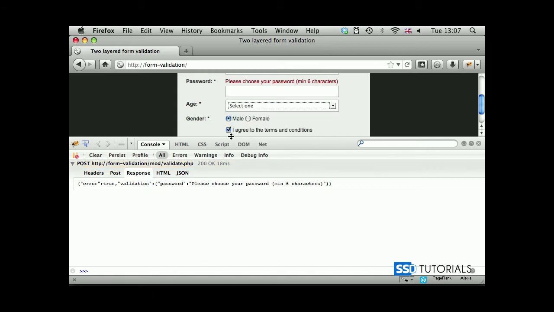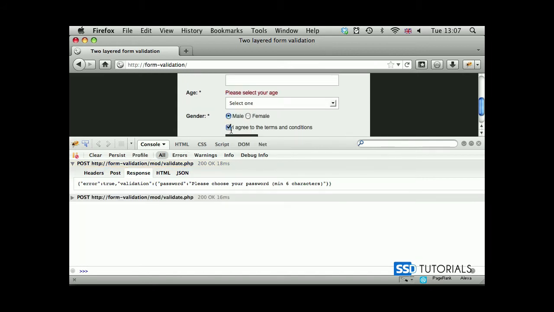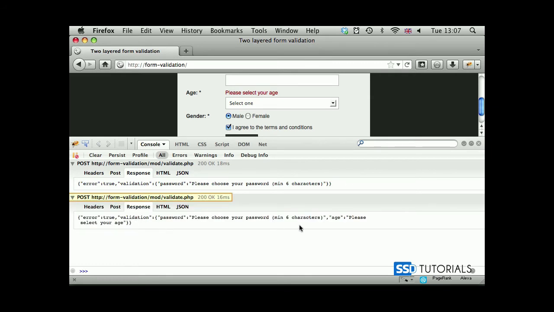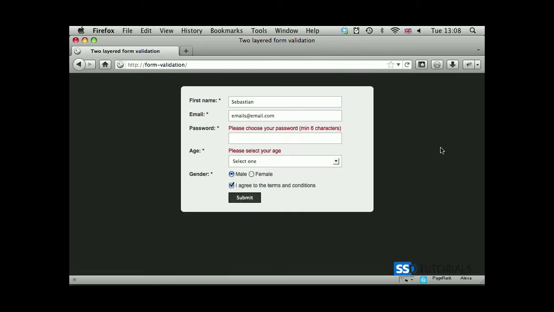If I deselect this one and hit submit, you can see the next call returns 2 indexes, password and age, with the validation message. So it is validating through the server as well, using the post jQuery JavaScript function. So that's everything in the series. Any questions? Give us a shout.